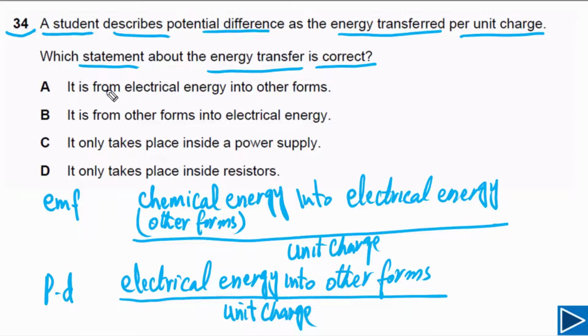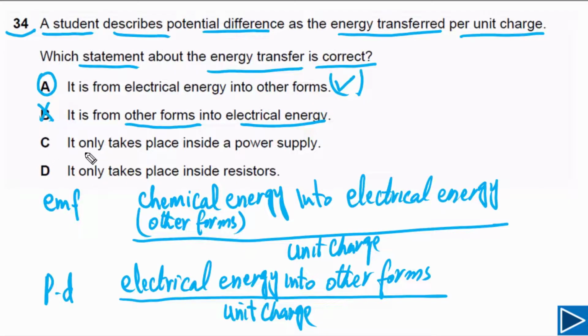Now if you look at the options, option A is from electrical energy into other forms. So this energy transfer is true. This is potential difference, so this is our answer. If you look at option B, it is from other forms into electrical. So this one is wrong actually. This is about EMF, so option B is not correct.